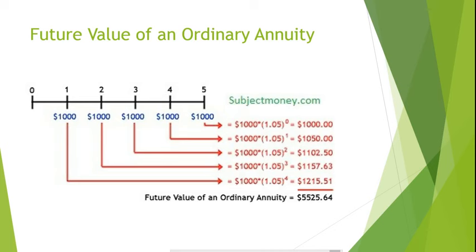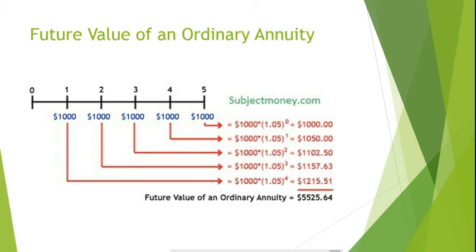This means that period 5's payment will be held for 0 periods and will therefore not earn any interest, so the future value will be 1,000 times 1.05 to the 0 power, giving us a future value of $1,000. If we sum up the future value of all payments, then we find that the future value of our ordinary annuity is $5,525.64.